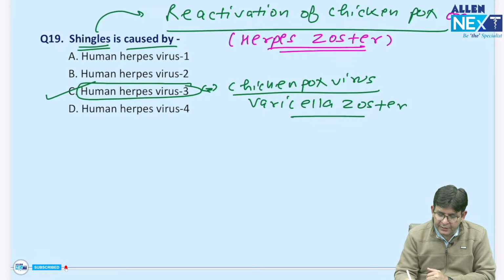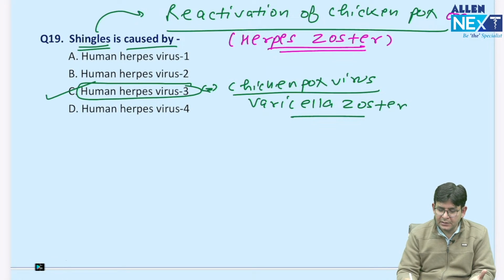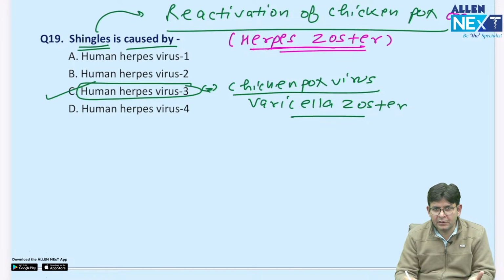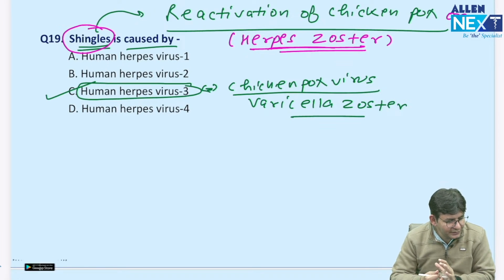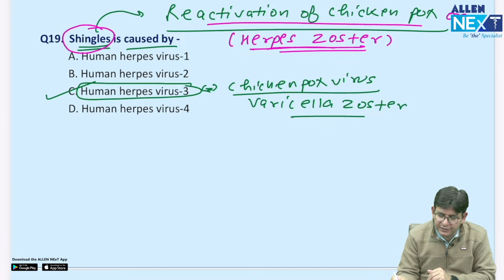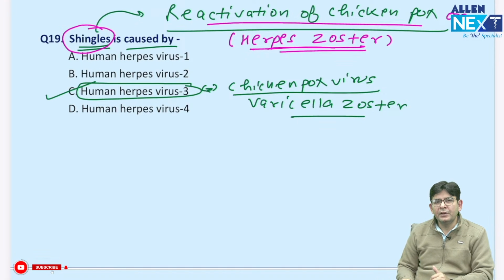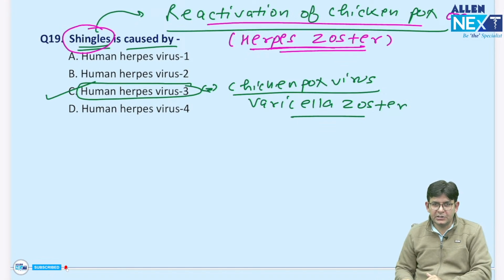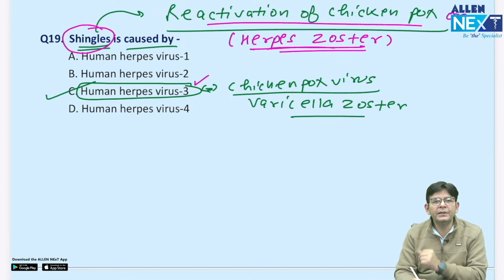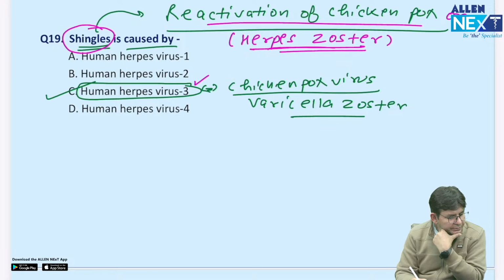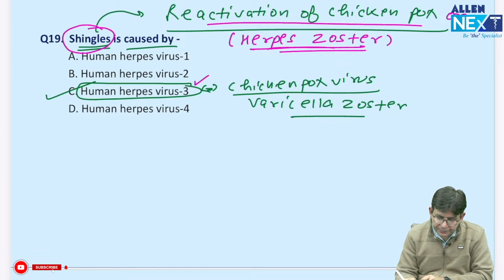So remember like this, that after an emotional distress of breakdown or affair, somebody has become what? Single. So shingles is reactivation. Reactivation of what? Reactivation of chickenpox, done by which virus? Varicella zoster. So remember, chickenpox virus is not a pox virus. It's a herpes virus. Which number? Human herpes virus 3.